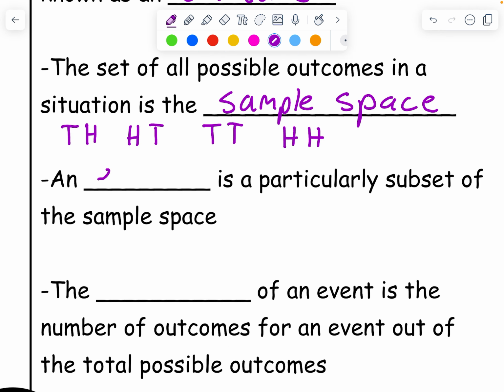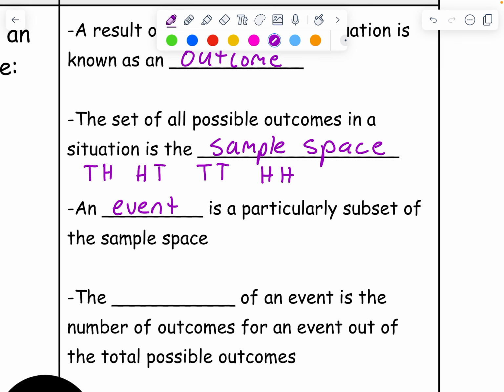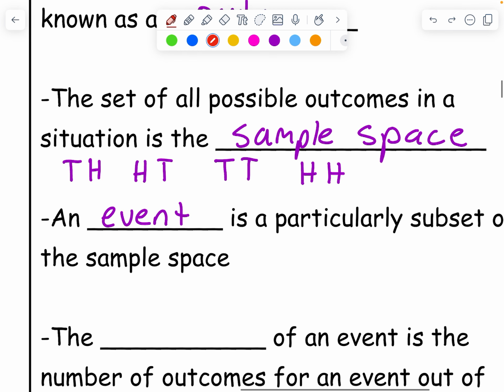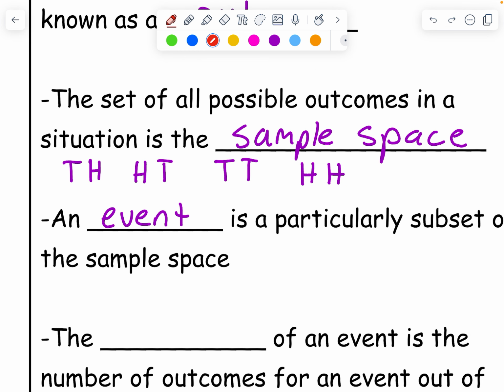Okay, an event is a particular subset of the sample space. So let's say we're talking about the event of getting a heads. All 3 of these give me a heads. They're all part of this event. The only one that isn't is this one right here. So that's the difference between an event and an outcome. Each of these are individually outcomes, but some of them can belong to the same event.